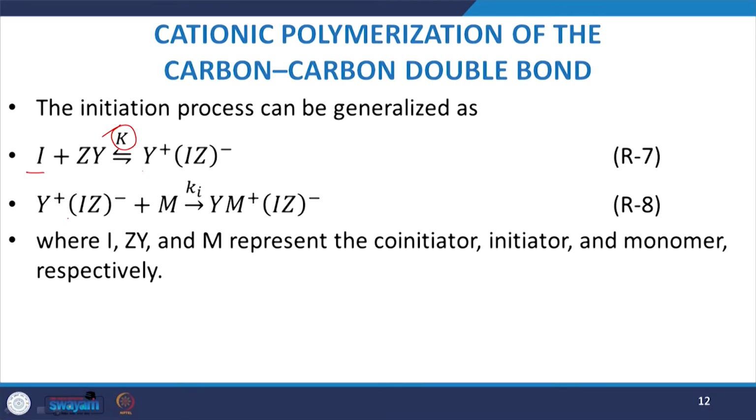Then Y plus IZ minus may react with a monomer, with another rate constant, giving YM plus IZ minus, where I, ZY and M represent the initiator, the co-initiator and the monomer respectively. So, this is the basic chemistry behind this initiation process.